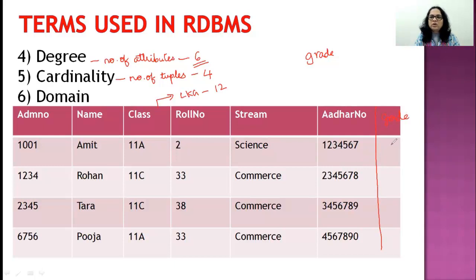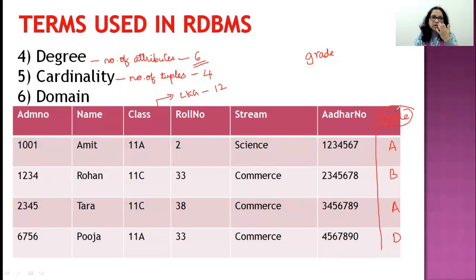Okay, now that column called grade could have A, B, C, D, E, F. Beyond F, we don't have grades. So a pool of values. So A, B, C, D, E, F are a pool of values from which the column grade acquires its value.